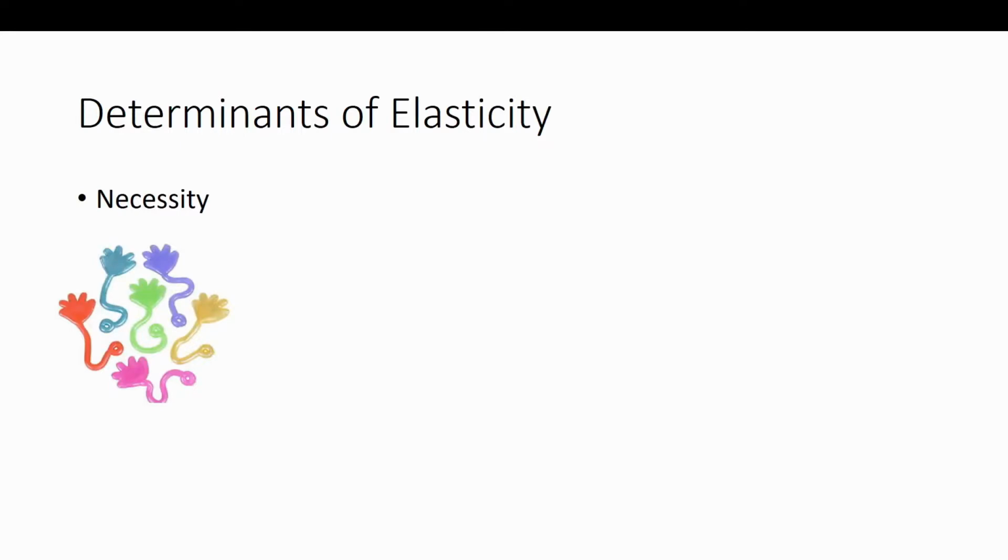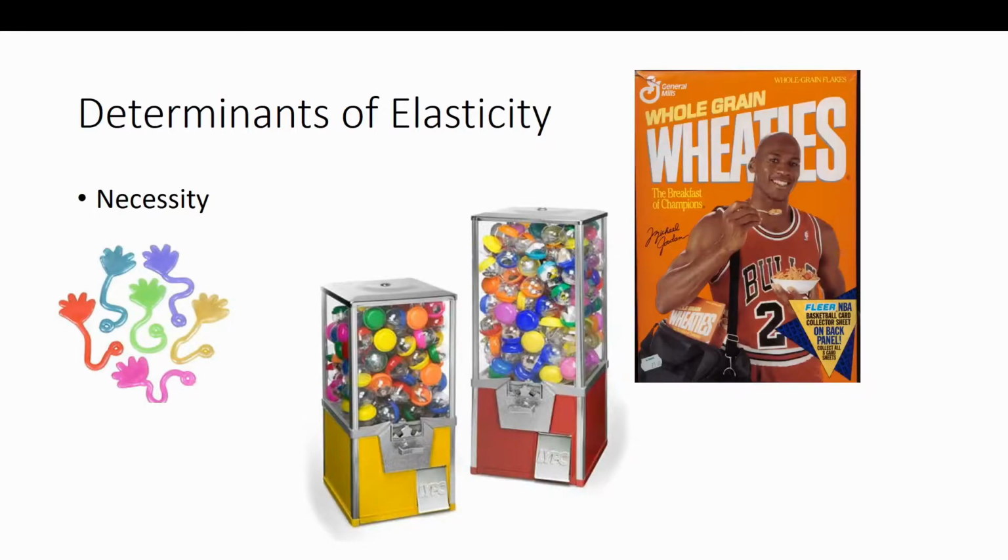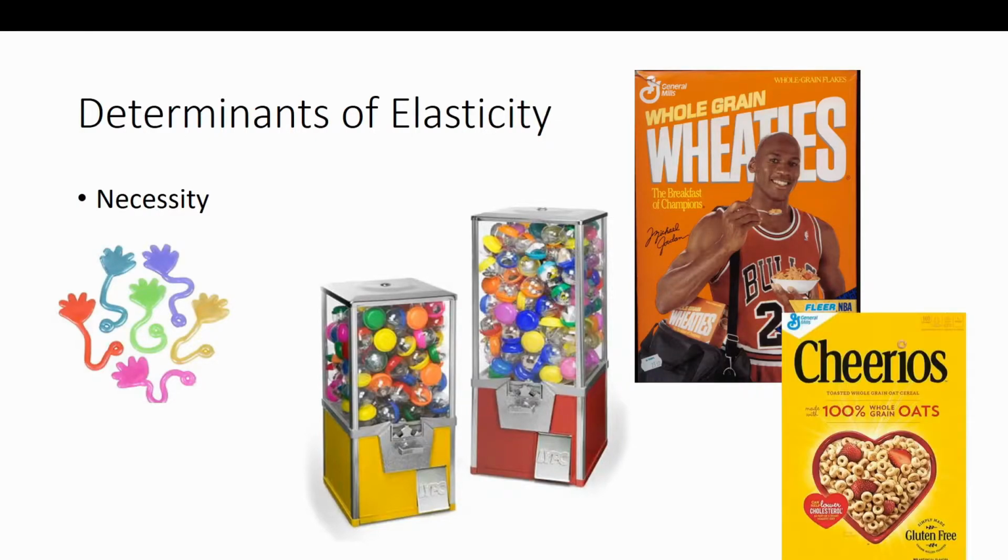Right, we talked about silly hands. Are they really necessary? Not really. Right, you're paying a quarter into one of these machines to get a different colored silly hand, or you could get a different little pop thing. Right, it's not necessary. Another example would be breakfast cereal. Right. Wheaties are an example of a breakfast cereal, but there's no reason you need to eat Wheaties rather than Cheerios, right? None of these things are necessary. Okay, there's lots of different cereals that you could pick, just like the fast food, but this isn't necessary, right? You don't need to eat Wheaties for breakfast. You can choose lots of different cereals.